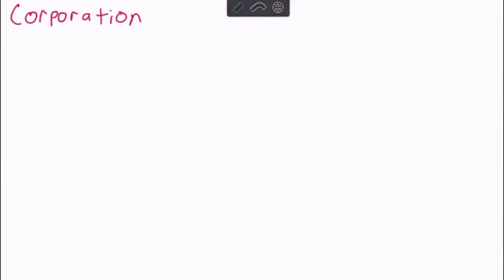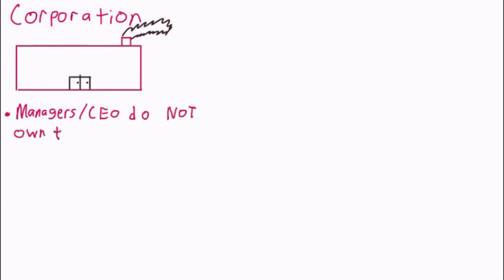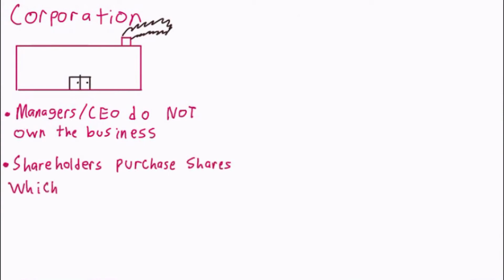There are many different ways to organize a business, but one of the most popular ways is through what is called a corporation. One interesting thing about corporations is that the managers and the CEO do not actually own the business. They simply help run the business. Oftentimes, CEOs will hold stock, which represents partial ownership in the company, but company ownership is not essential to their role as CEO. The owners of a corporation are the shareholders who purchase shares of stock that represent partial ownership